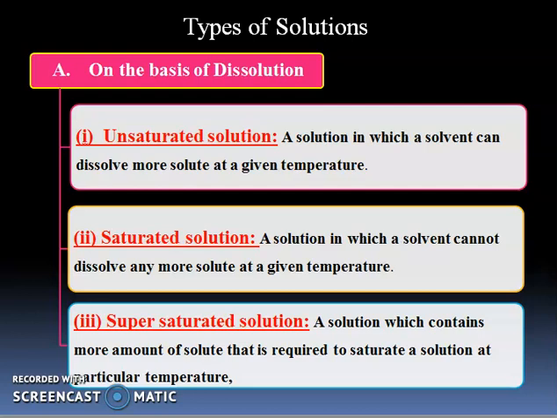First of all, you have to take a saturated solution. We heat the solution to increase its temperature. By heating, more solute is dissolved in the saturated solution. Then remove the heating source and cool it to room temperature. The resulting solution is known as a supersaturated solution. It may crystallize or it may precipitate.